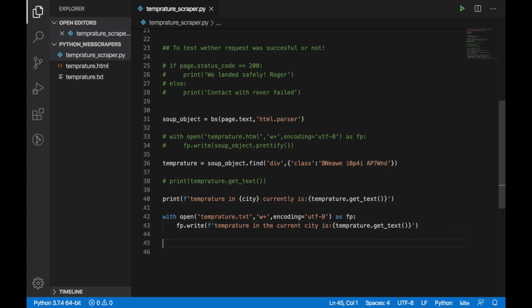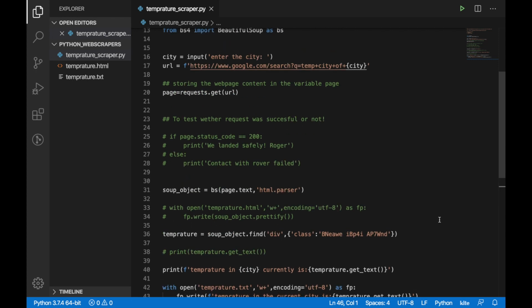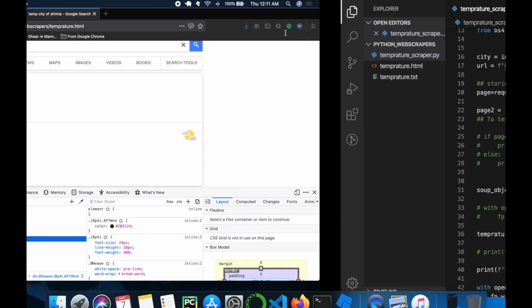One thing you should take under consideration: first and foremost, always check for the status code. There are some pages which are not going to allow you to scrape their websites. So for testing, let's create another page and I'll show you a page which doesn't allow us to scrape data from it. So that URL is